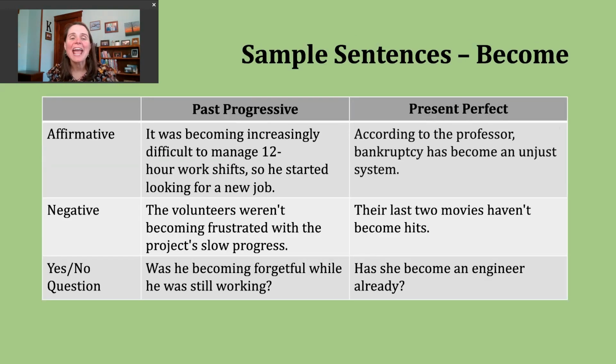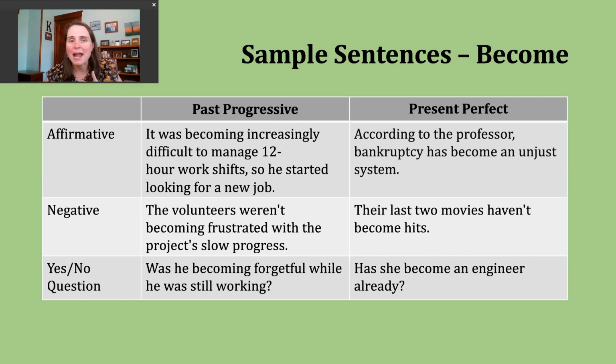Now let's move on and practice our verb of the day in a couple different verb tenses. Today we're going to practice the past progressive and the present perfect. We'll start with the past progressive. We use this verb tense to talk about an action that was ongoing or that was continuing in the past. Some teachers, textbooks, and even other YouTube videos will call this the past continuous. And that's just fine. It means exactly the same thing.